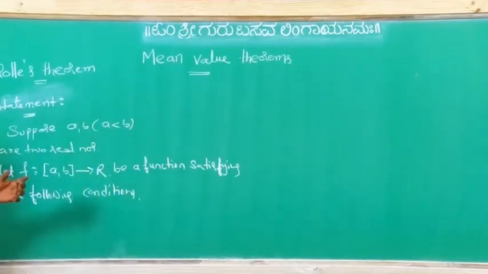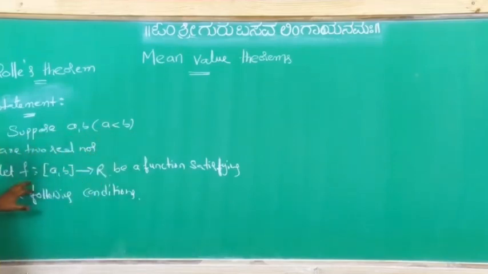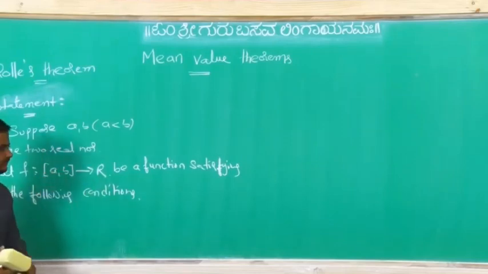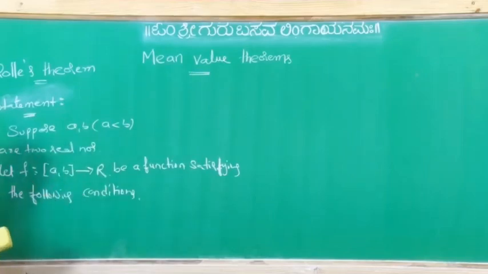What I am taking: a, b are two real numbers, a is less than b, and f is a function mapping from the closed interval [a, b] to R satisfying the following conditions.